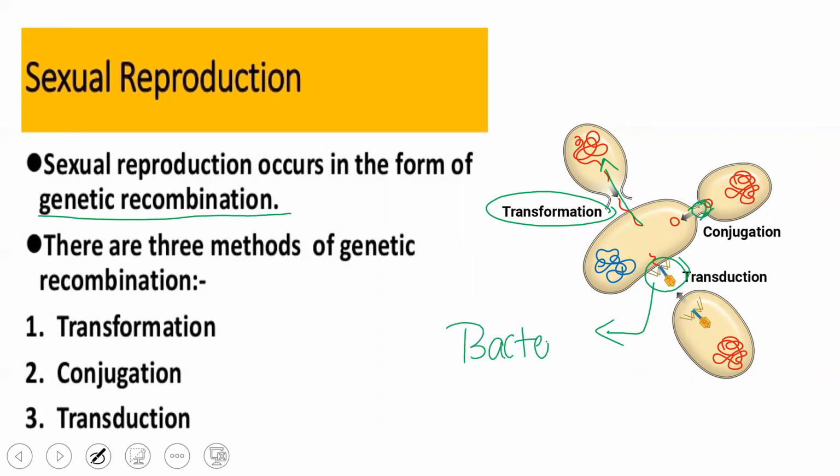So by bacteriophages, the genetic material is passed on from one bacterium to another. You can see here the bacteriophages attach themselves, and later the transduction happens from one bacterium to another. Okay, so these are the three important methods where genetic recombination or transfer of genetic material takes place from one bacterium to another. So this is the means of sexual reproduction.